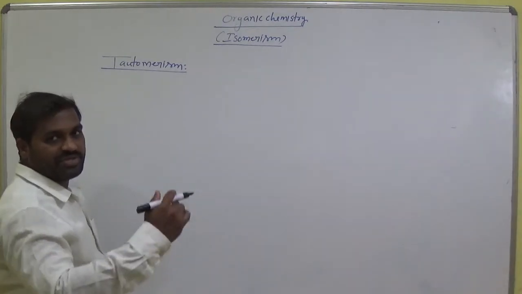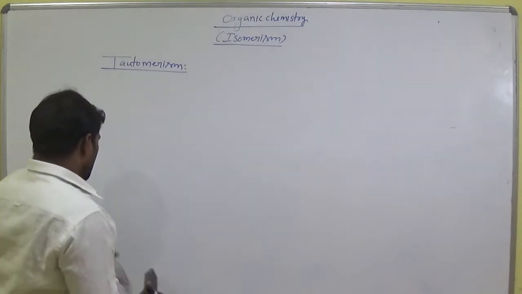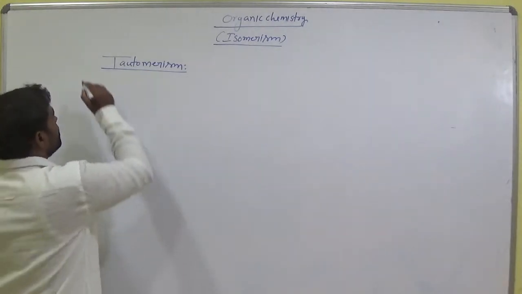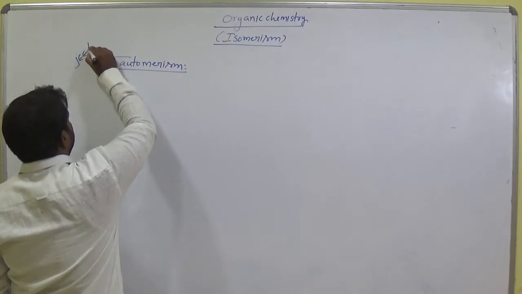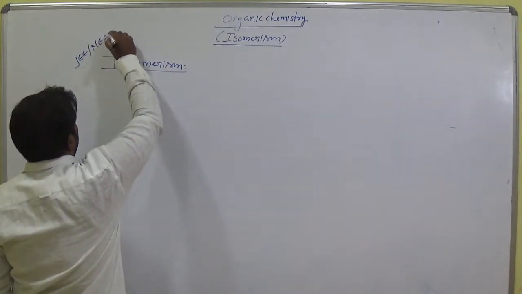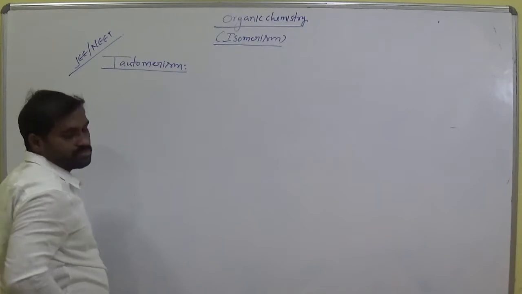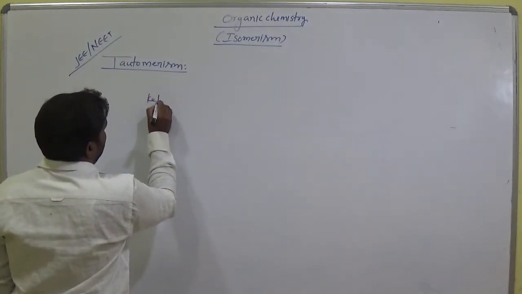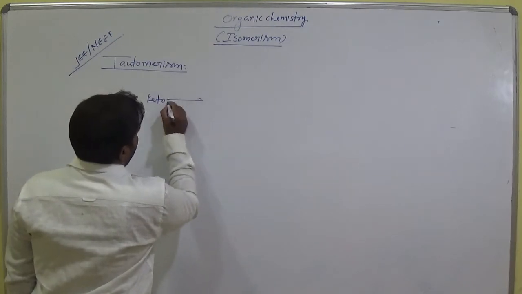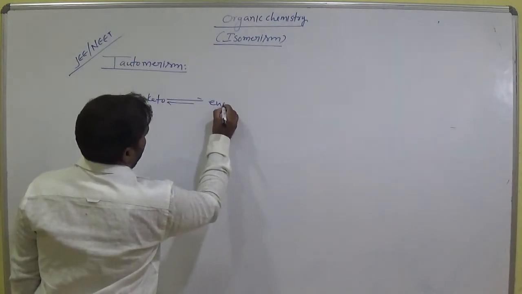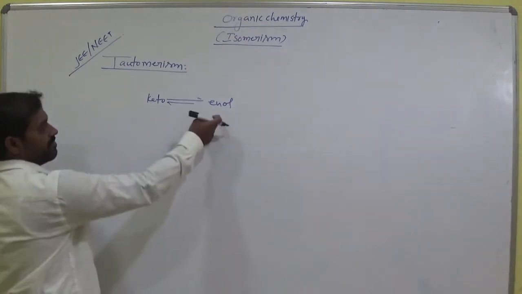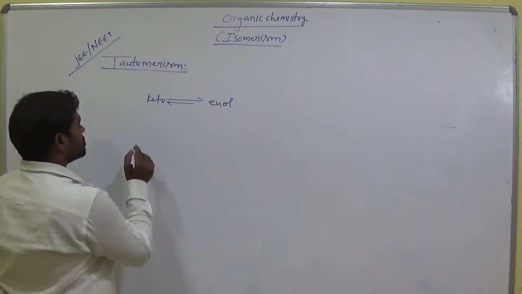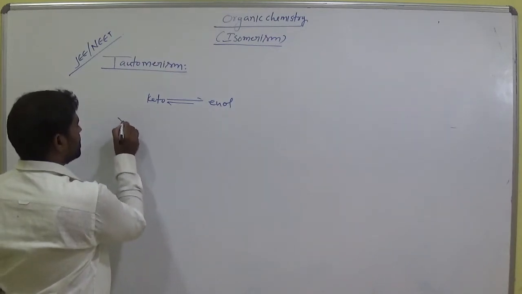We already discussed the definition and some examples. Now see how the mechanism takes place. For JEE NEET, this concept is very important. In tautomerism, what happens? The keto group is converted to the enolic form, or the enolic form is converted to the keto form. Am I right? So for that, what are the conditions?